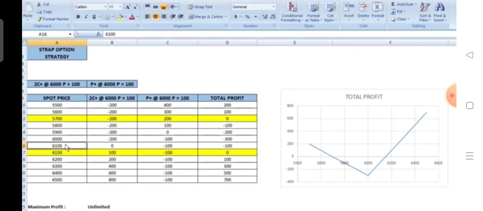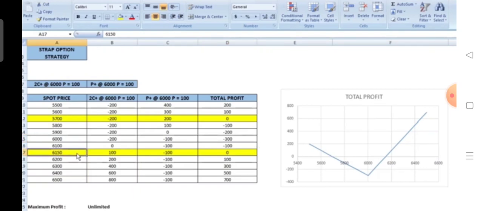Say if the price remains at 6,000, what do we see? Both the call option and put option lapse, so we lose 200 premium here, and 100 rupees premium over here from the put. So the total loss from the strategy is 300 rupees if the price of the underlying remains at 6,000. This is the point at which we incur the maximum loss, that is, the underlying doesn't move at all by expiry.